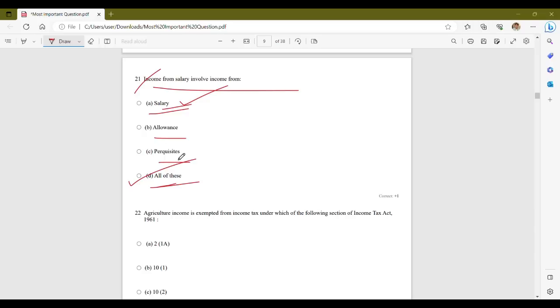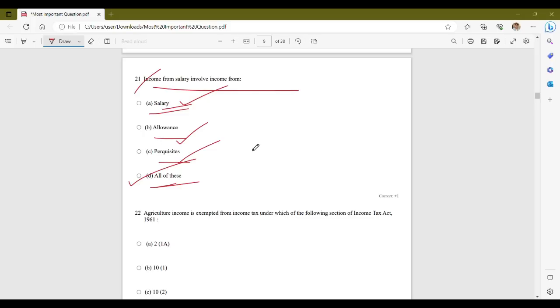Now allowances are additional payments provided to employees to cover specific expenses or as a part of their compensation package. Some common allowances include HRA, DA or travel allowance, etc. Perquisites, also known as perks or fringe benefits, are non-monetary benefits or facilities provided by employers to employees in addition to their regular salary.